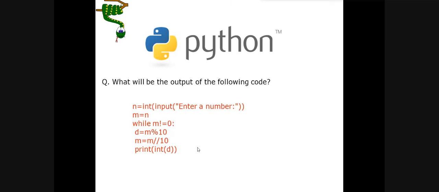No, it will not reverse. It will print, obviously, because we are giving it in the body of the while loop. That's why it will give us the digits in different lines. But the digits will be in reverse order of the number.